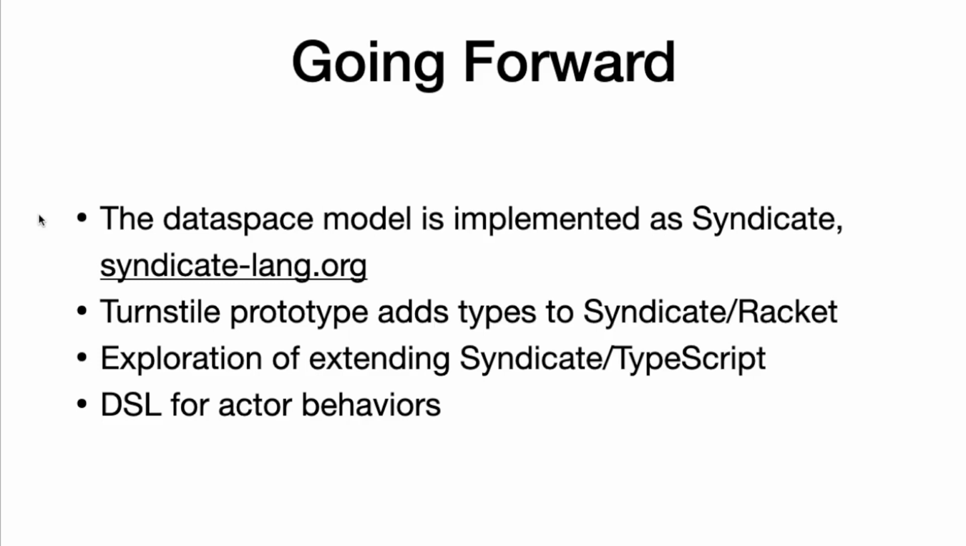Looking beyond this paper, the dataspace model is implemented as Syndicate, including extensions and libraries to several languages such as Racket and JavaScript. Our turnstile prototype adds types to Syndicate and Racket, while we are exploring designs for Syndicate and TypeScript that account for database communications. Now, rather than program database actors in the lambda calculus, we use a DSL oriented around assertion-based conversations. This opens the possibility for richer type structures.